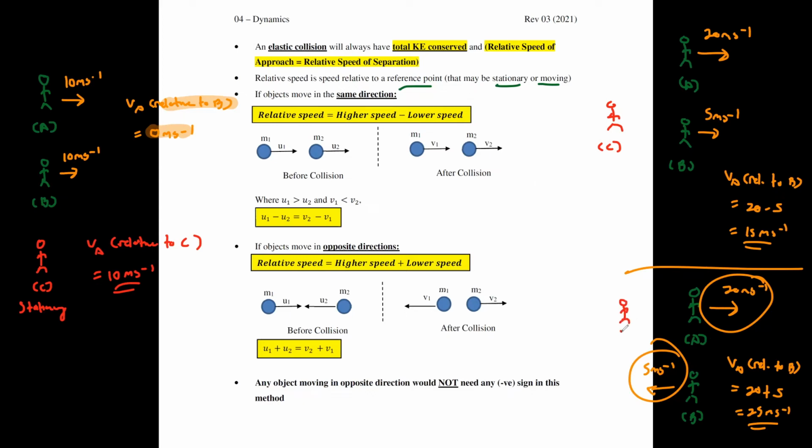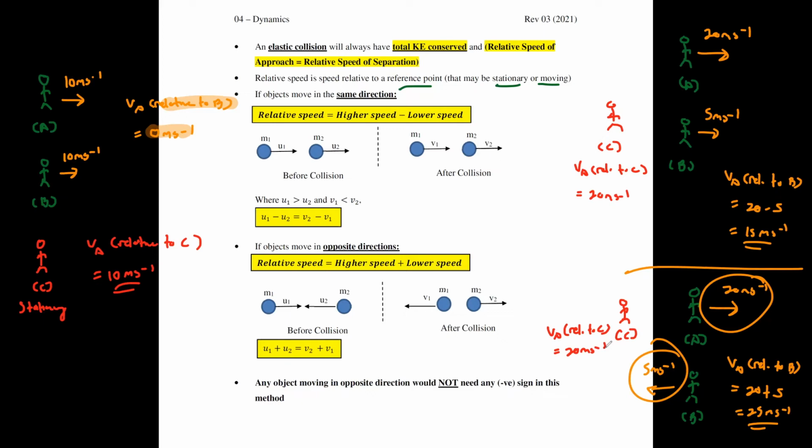From the point of view of person C, A is actually just moving at 20 meters per second. So I write here VA relative to C is really going to be 20 meters per second, and in this one, VA relative to C is also going to be 20 meters per second. That is what relative speed is.